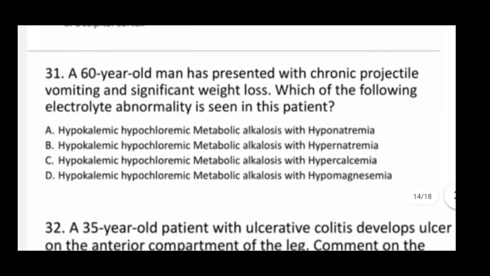Next one. A 60-year-old man has presented with chronic projectile vomiting and significant weight loss. Which of the following electrolyte abnormalities is seen in the patient? So option number A, hypokalemia, hypochloremic metabolic alkalosis with hyponatremia. So correct answer here A.